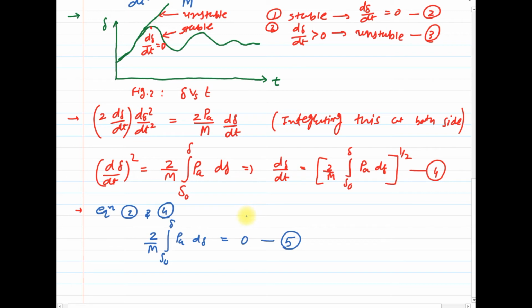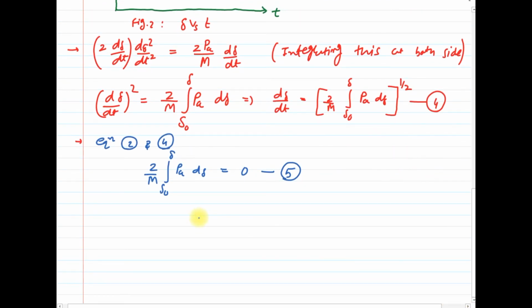So from this equation number 5, you can plot the P delta curve or Pa delta curve, and from that we can conclude the stability or transient stability of the system. Clear? So just plot the Pa delta curve from equation number 5.